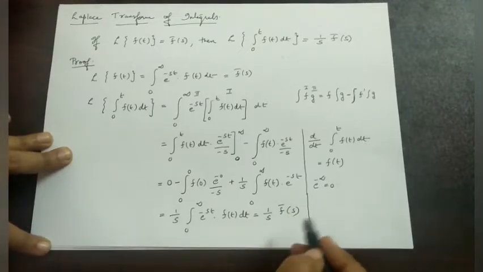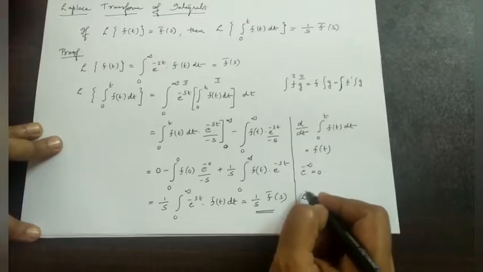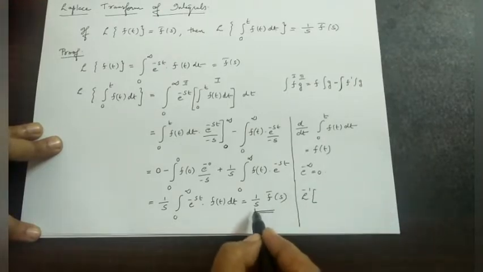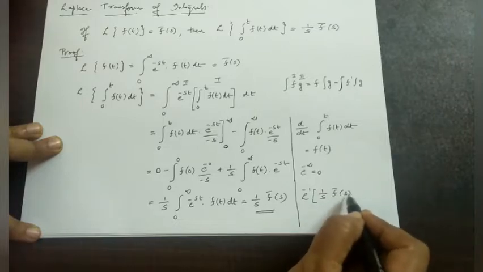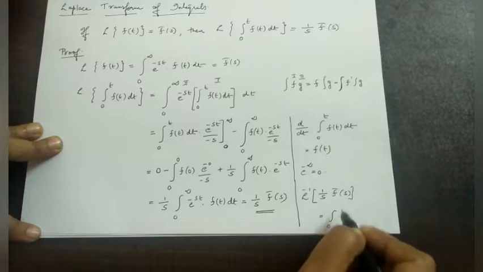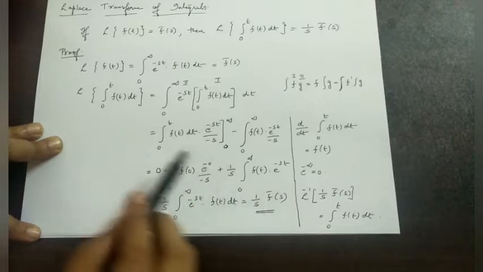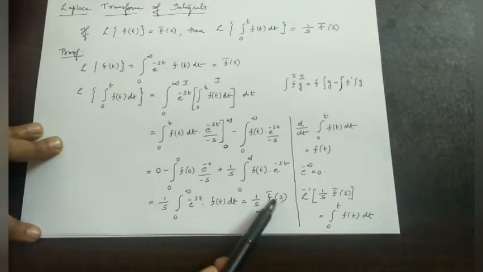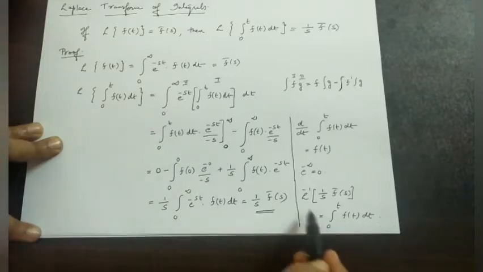Using this, we can write the Laplace inverse of this 1 by s f bar s is equal to integral from 0 to t f of t dt. In problems, we can use this formula. That is Laplace inverse of 1 by s f bar s is equal to integral 0 to t f of t dt. In most of the problems, we will use this formula. Okay.